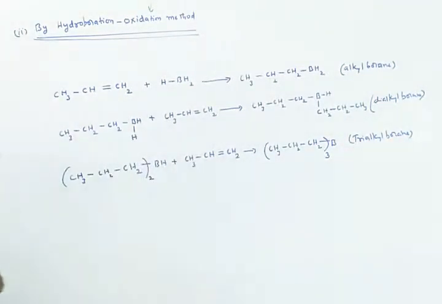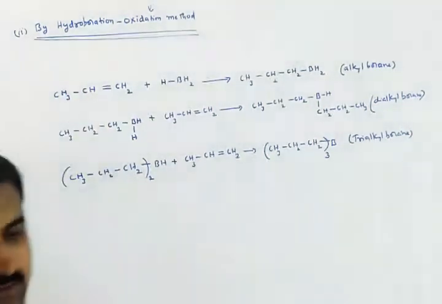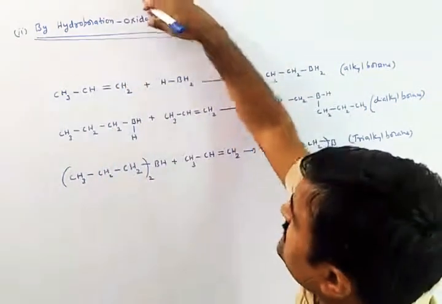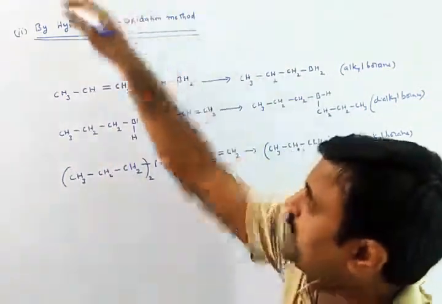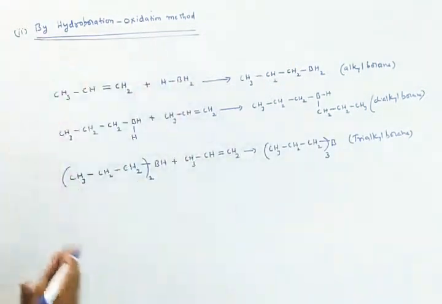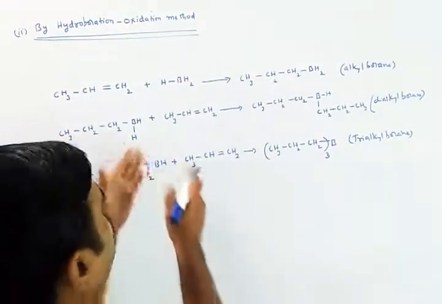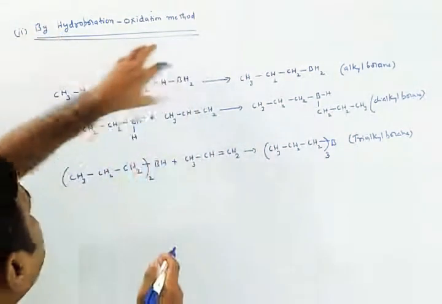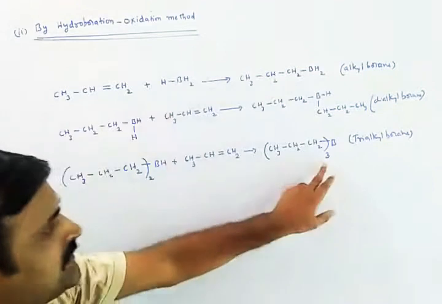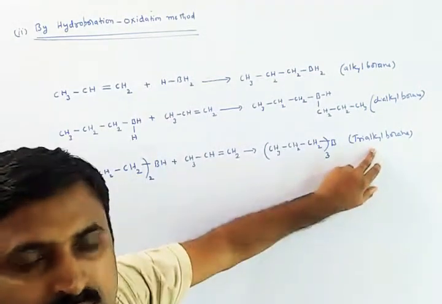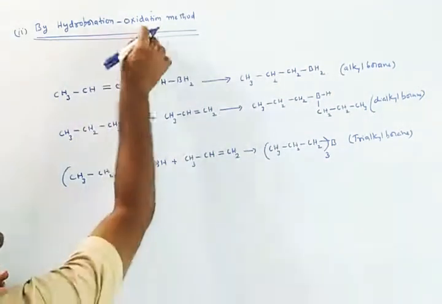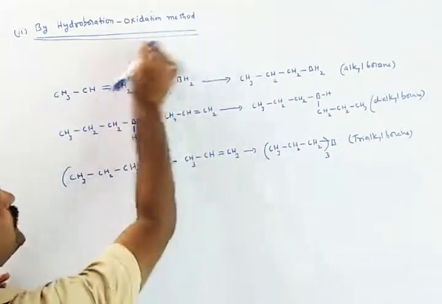Trialkyl borane. After doing all these steps, we can do one method that is called oxidation. So first we have to do hydroboration. Hydroboration means hydrogen and borane, both we are adding on this. So borane is adding on to this unsaturation. If it continues, then finally we got trialkyl borane. This trialkyl borane will be treated with the oxidizing agent called hydrogen peroxide.